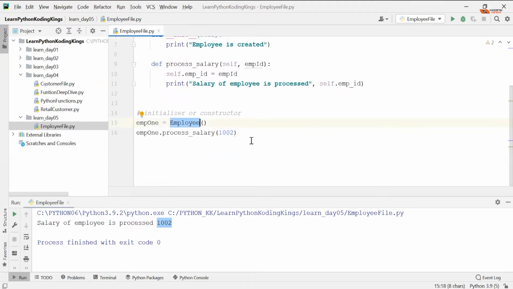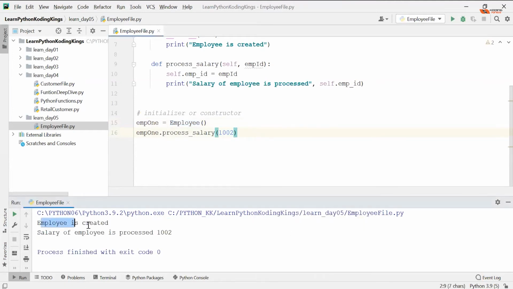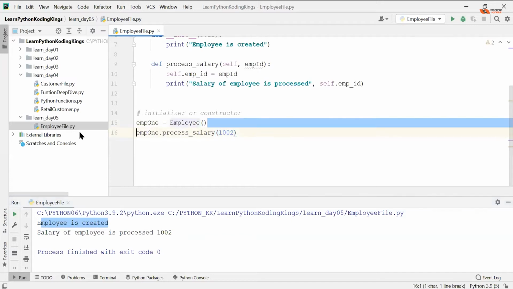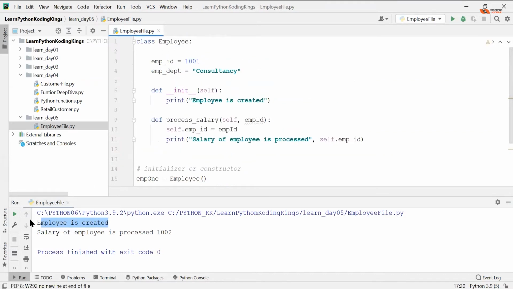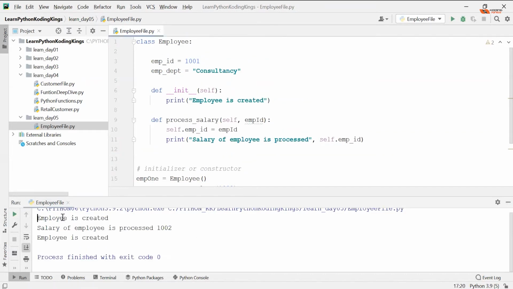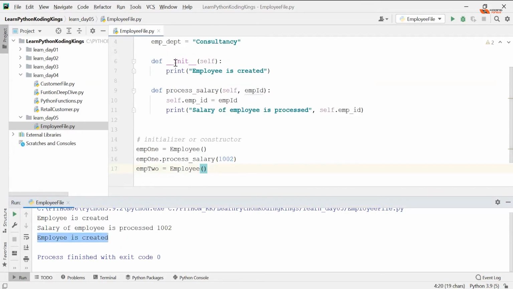So can I prove my point? Let's go ahead and call the method again. It says employee is created. Now, if I call it multiple times, suppose I'm saying emp2 equals employee, that means I'm creating two instances. So this particular method will get called twice. This employee is created, twice. No matter how many objects you create, that many times init gets called.